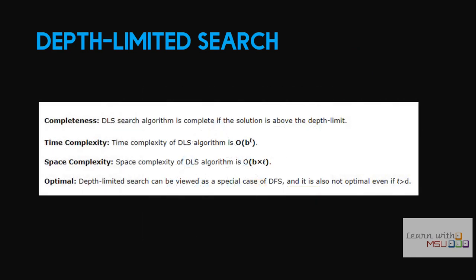So here you see completeness: DL is complete if the solution is within the depth limit, because it will not enter into an infinite path. And time complexity is order of b power l, it is not b power m. And then space complexity is order of b power l, because it will search within the limit. So it can be viewed as optimal if the l value is greater than the d value.